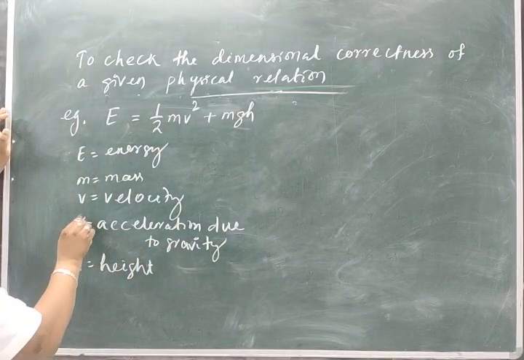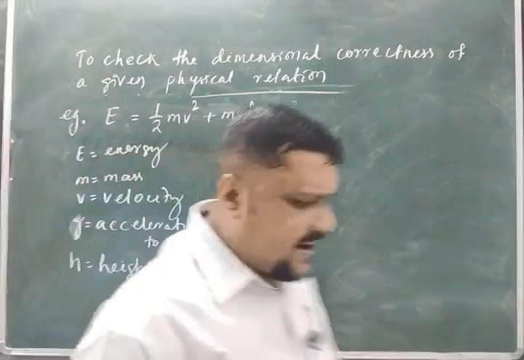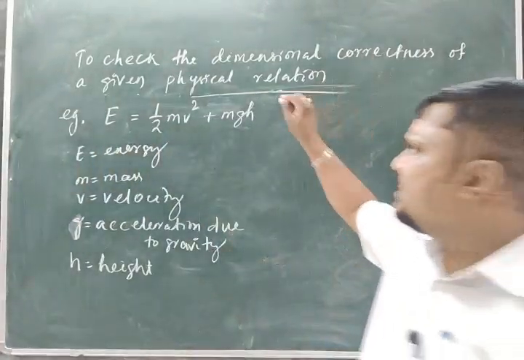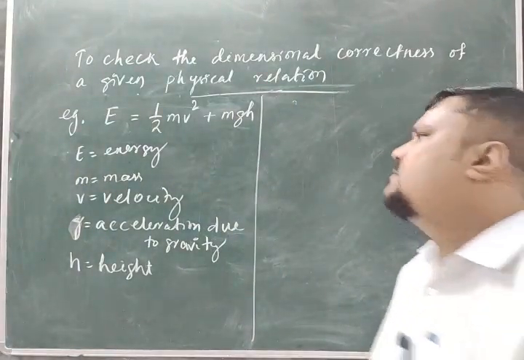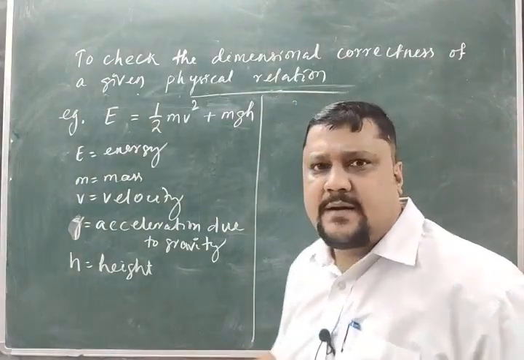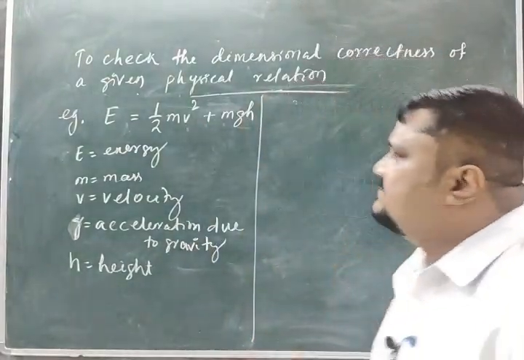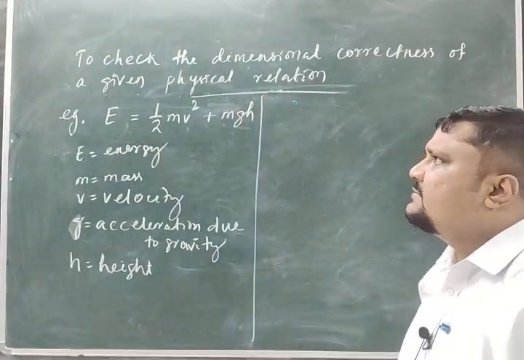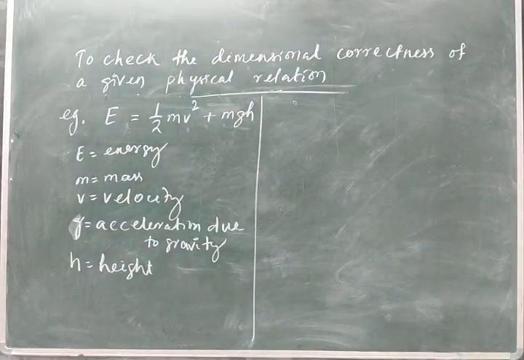Okay, I am not discussing the relation. I got that relation, it is this one. How and from where it comes, all these things we will discuss later. We are here concerned about the dimension. Clear? So I will go for the dimension part, right? So E is equal to half mv square plus mgh, that is the relation given, and I have to check the dimensional correctness of the given relation, right?